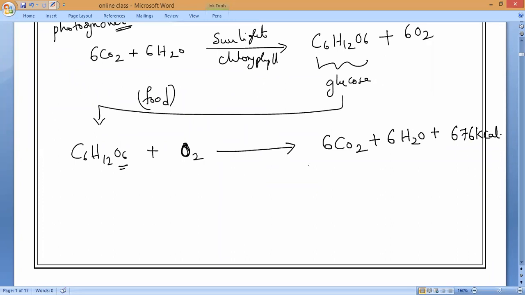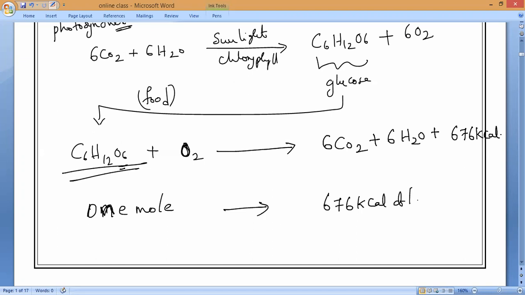Just for example, if you take 1 mole of glucose and it burns, how much energy will it produce? 676 kilocalories. Do you understand?